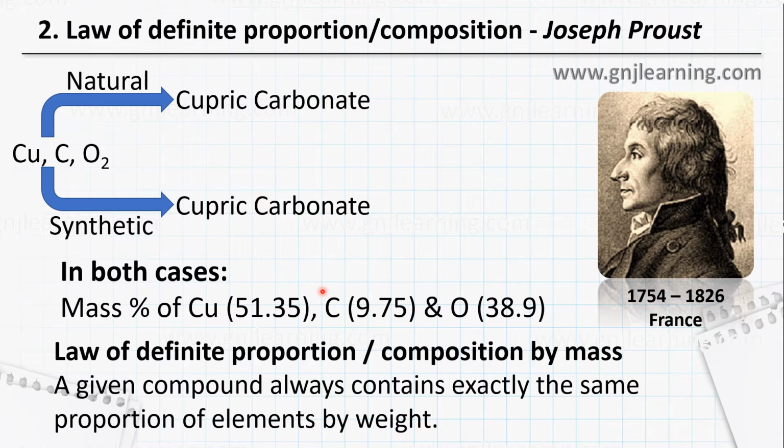Here, Joseph Proust says that a given compound always contains exactly the same proportion of elements by weight. But later it was discovered that in certain compounds, it is not always the same. Such compounds are called non-stoichiometric compounds. There are still more compounds, but it does not always hold good. In some cases, it is violated. But in those days, it laid some foundations for chemists to do further research. So this is the law.